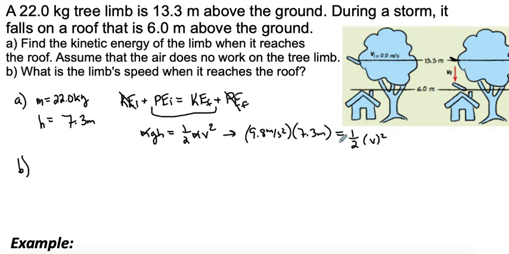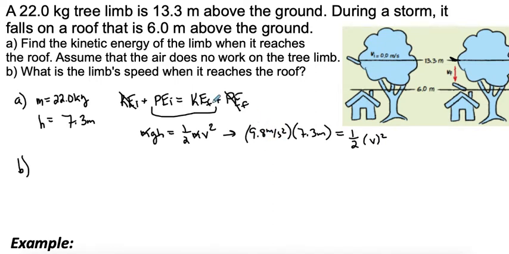And I'm working ahead a little bit. This is going to allow us to calculate the velocity. But really, when we hit that roof, like we said here, our kinetic energy and potential energy are going to be the same. So the answer for A is just going to be these two multiplied together. And then for B, we can use this part of the equation to solve for the velocity when the tree limb hits the roof. So let's do this part here to find our kinetic energy.